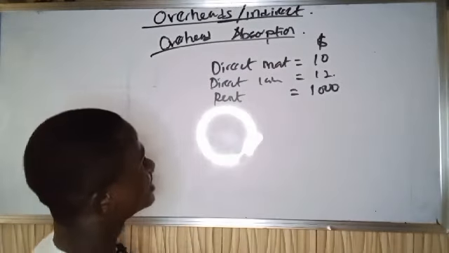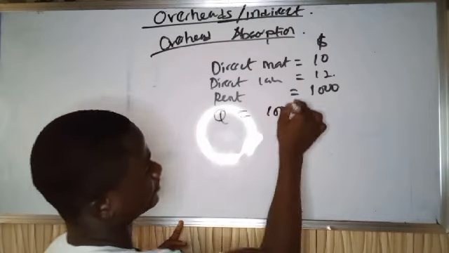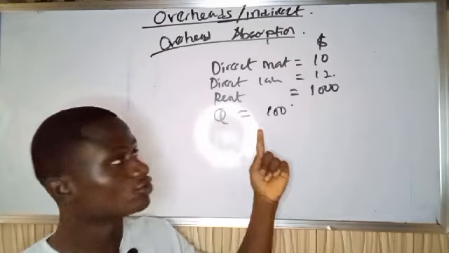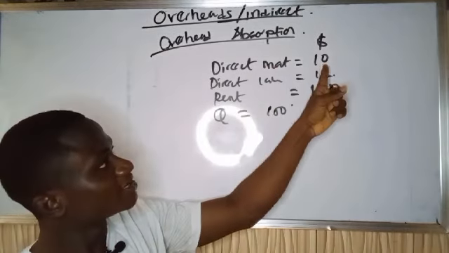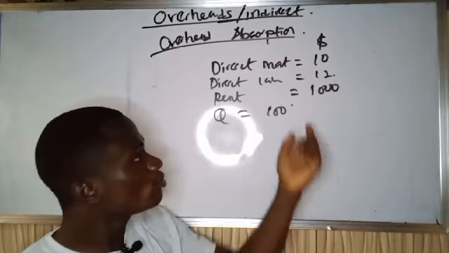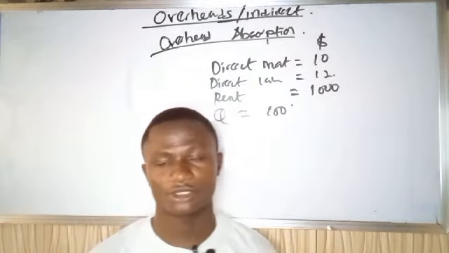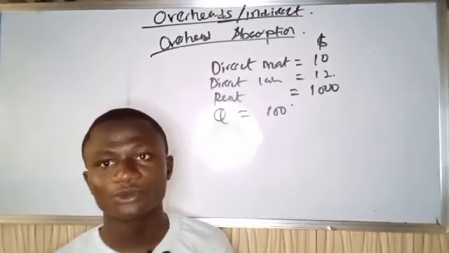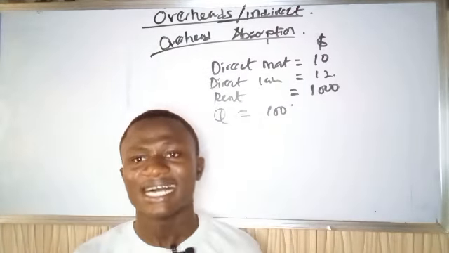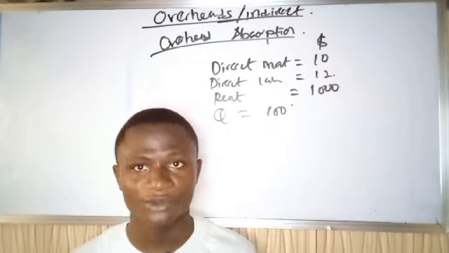Now let's say the quantity of goods I produce is just 100. For me to produce 1 unit out of the 100, I spent direct materials, which is $10, and direct labor, which is $12. But how much of rent did I spend on 1 product? That is how I'm going to determine how much I'm going to set as my price, so I can make profit.